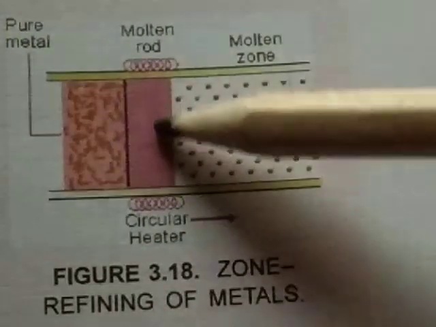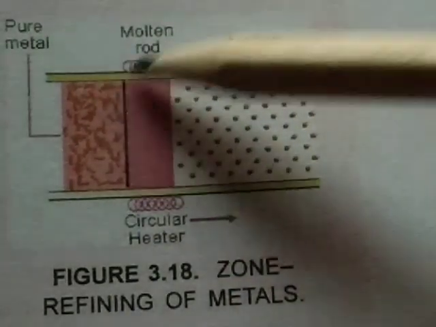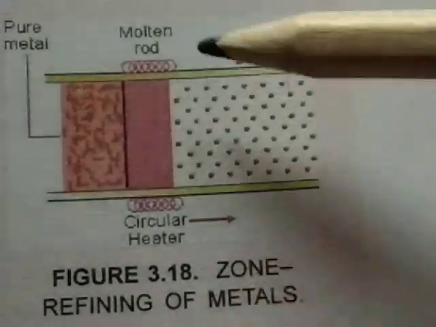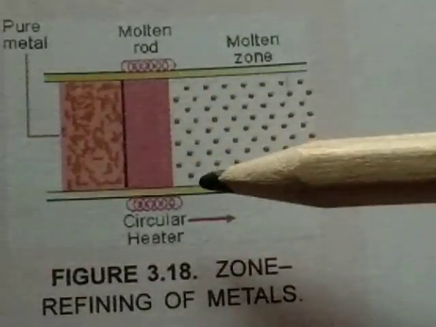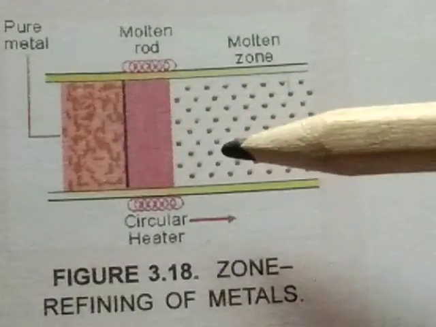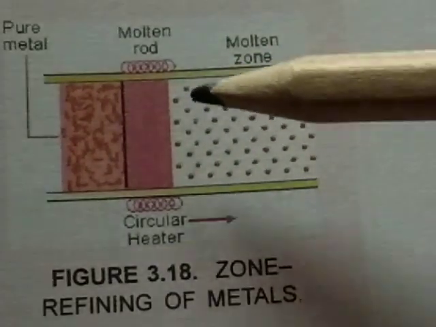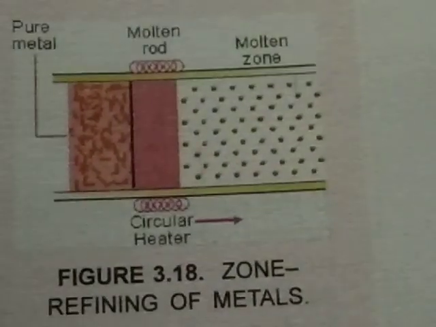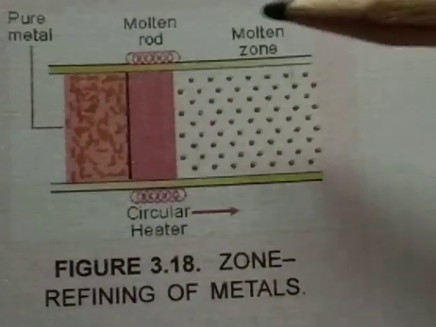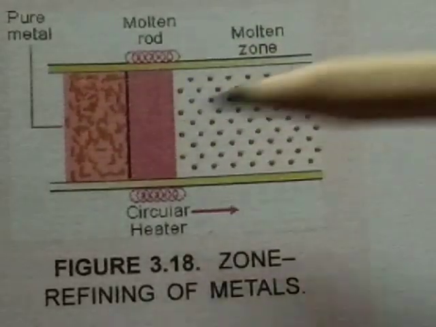This portion of the rod melts as the heater moves away. Cooling occurs, which causes solidification of pure metals. This is called crystallization. This process involves the formation of crystals, and the impurities remain behind in the molten zone.